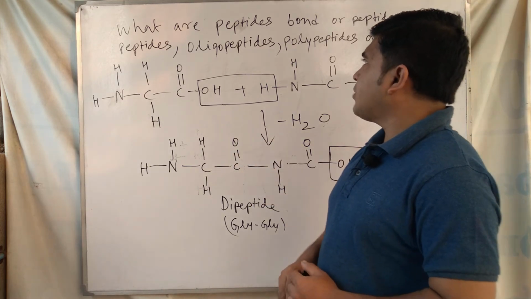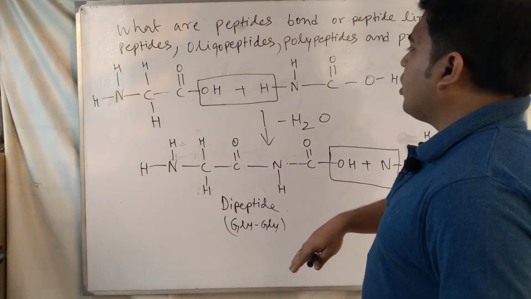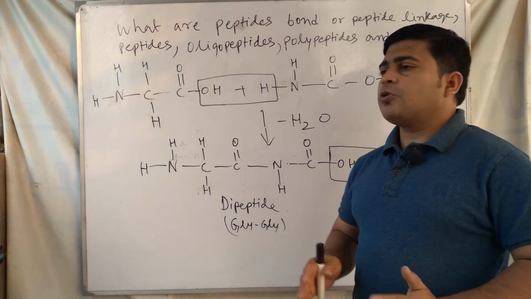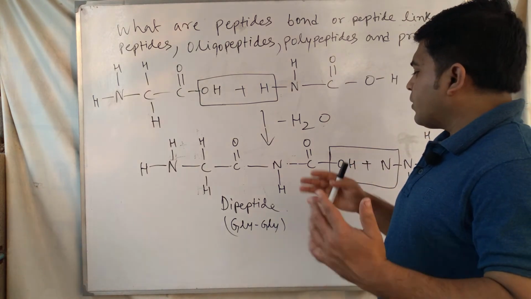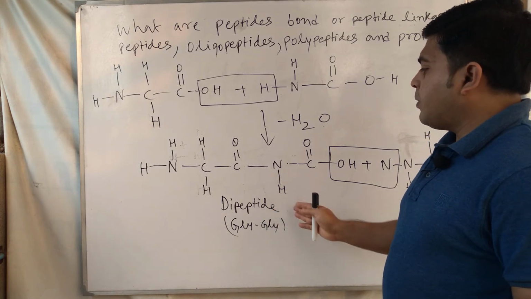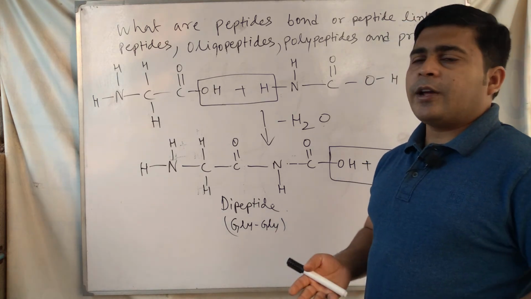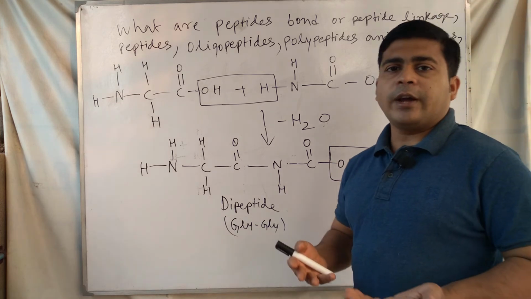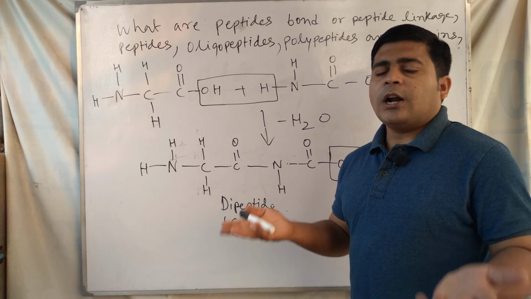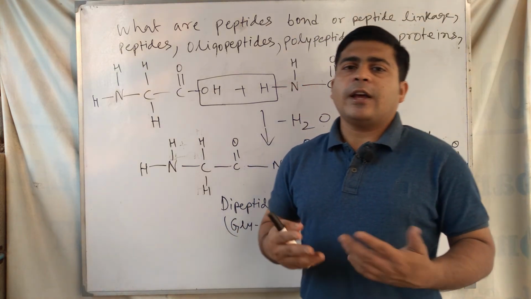After peptide linkage and peptide bond, next is peptides. When two or more amino acid molecules condense together to form a condensed product, the condensation product is called the dipeptide. And when a dipeptide further reacts with another amino acid it forms the polypeptides, tripeptide, tetrapeptide, means oligopeptides. And after that, when a large number of amino acid molecules condense together, that time we call it protein.